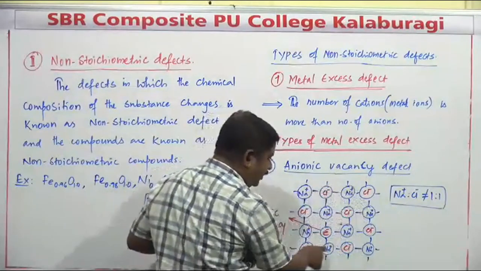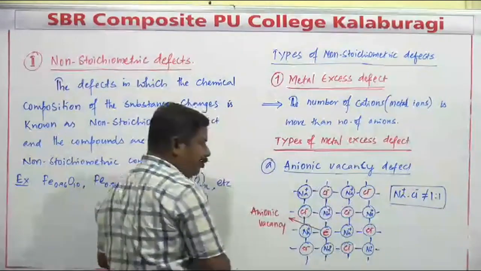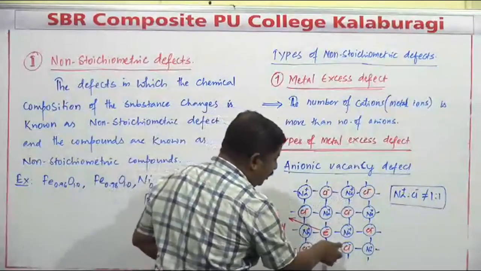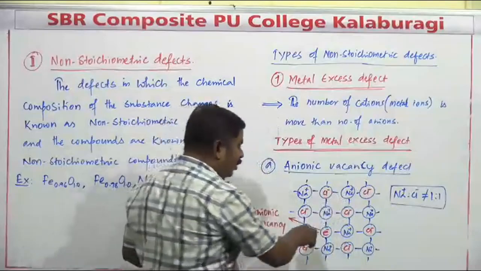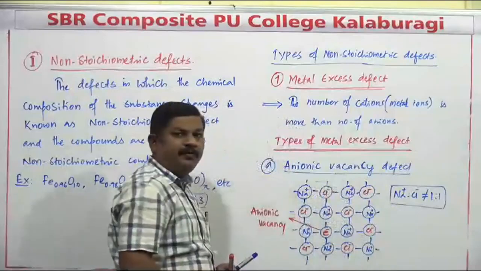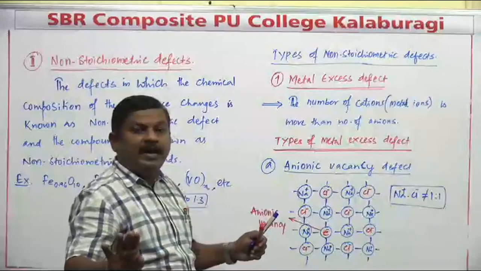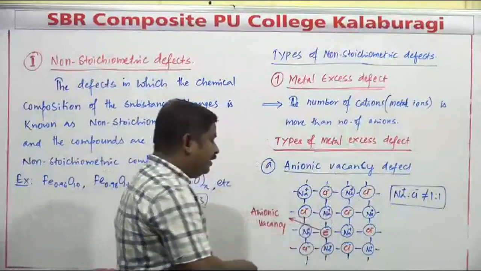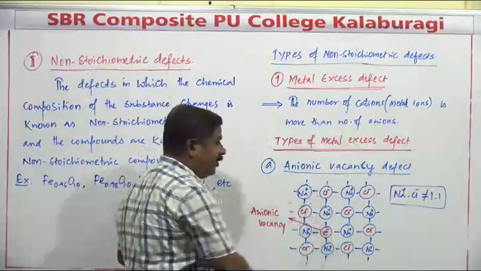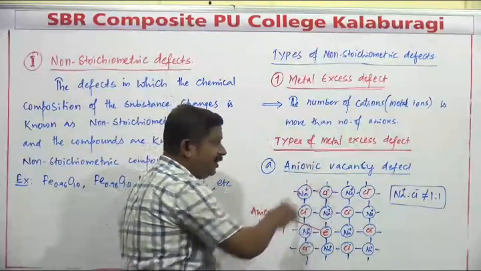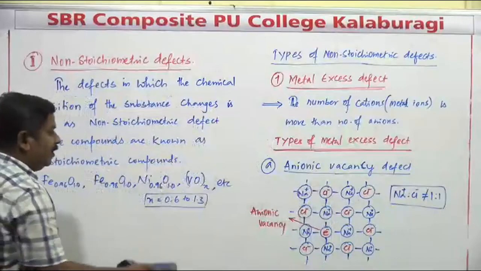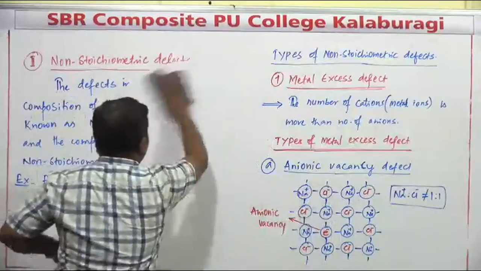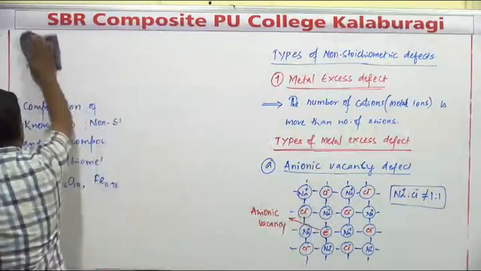After the electron enters, the total number of negative charges is 8 and the total number of positive charges is also 8. The electrical neutrality is completely maintained after that lattice space is occupied by the electron. So this defect is commonly known as the anionic vacancy defect.